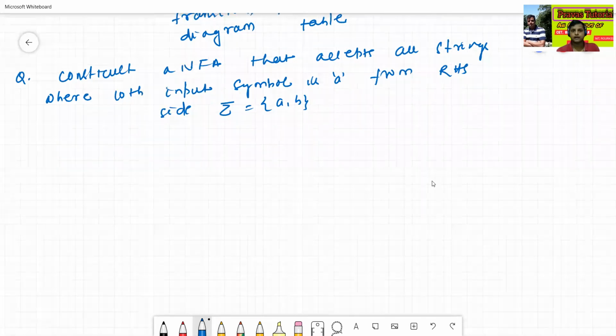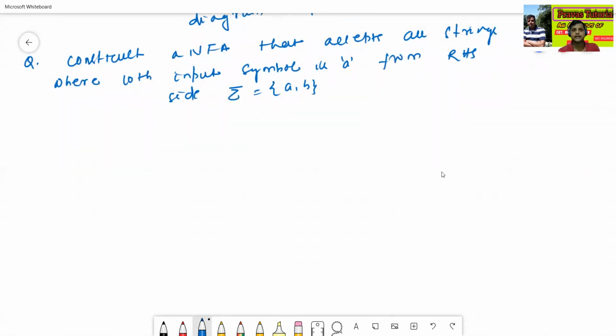Okay. Now we'll construct. See here, if we construct a DFA for this language, DFA will require 2 to the power 10, equal to 1024 number of states. Of course, it is very difficult to construct a DFA diagram.